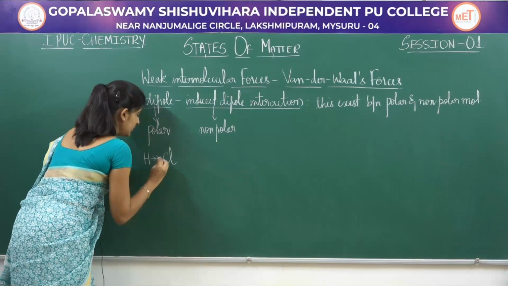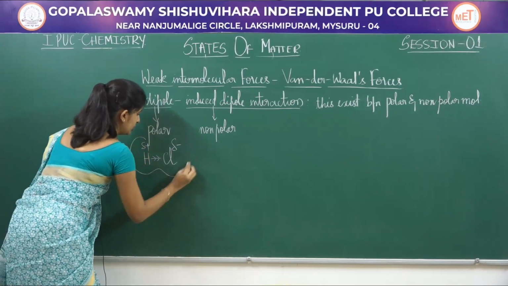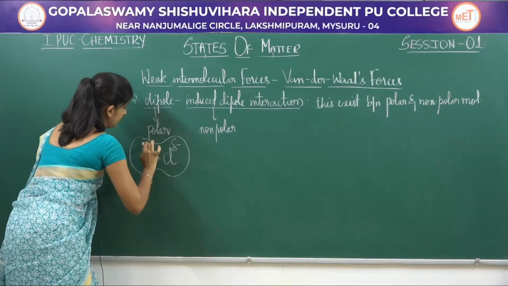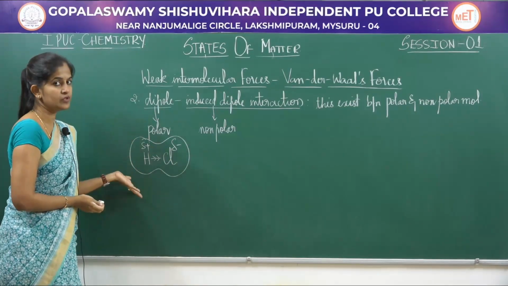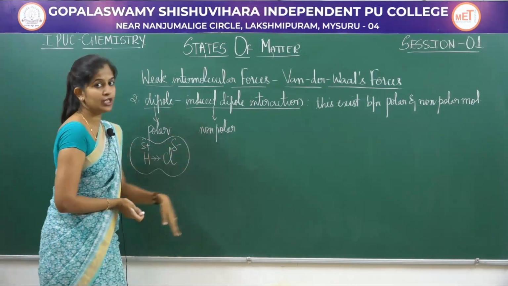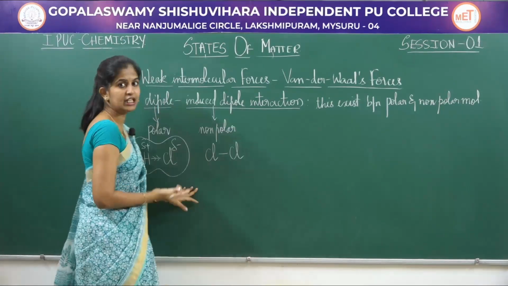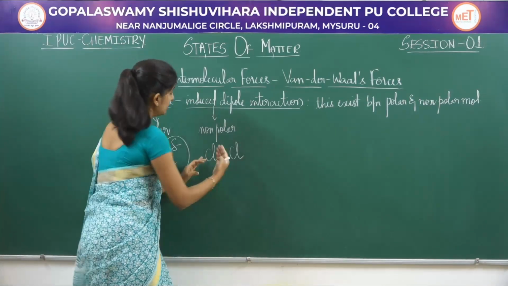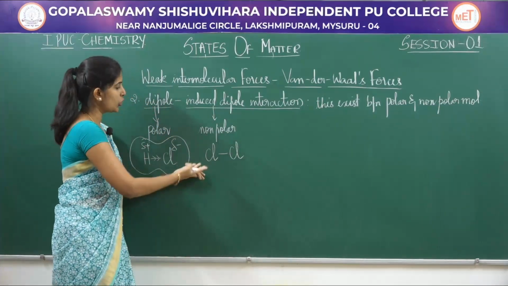I'll take an HCl molecule, delta negative, delta positive. ಇದು ಒಂದು molecule. Okay, polarity ಇದೆ. Due to electronegativity difference, this molecule becomes polar. Non-polar molecule ಗೆ say I'll take Cl2 molecule. Cl2 is non-polar. ಯಾಕಂದ್ರೆ there is no electronegativity difference. ಎರಡು atoms ಸೇಮೆ. Cl2 ನೇ ತಗೋಬೇಕಾಗಿಲ್ಲ.